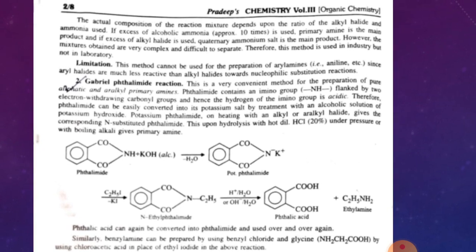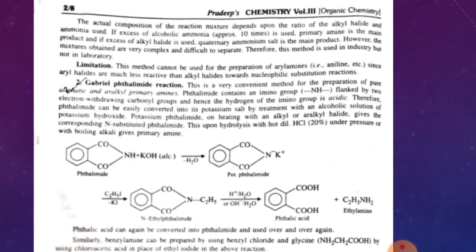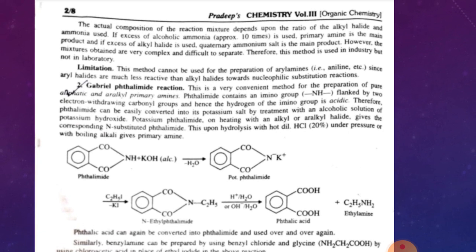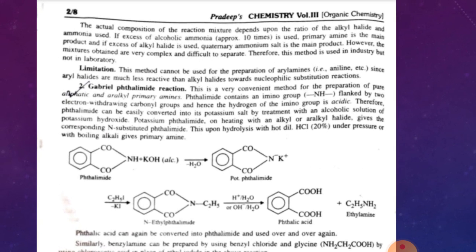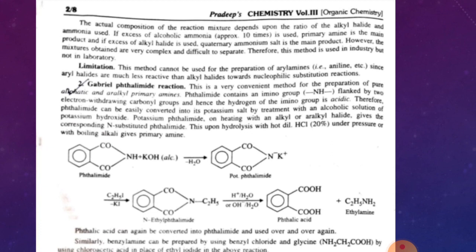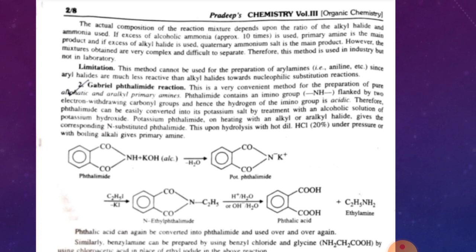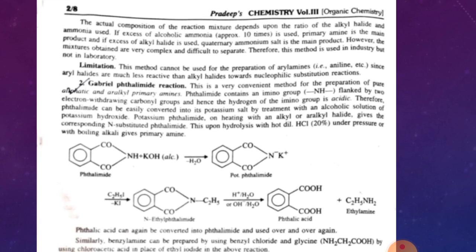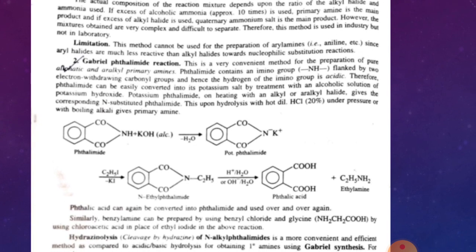This method has a limitation also. Aryl amines cannot be prepared by this method, because for preparing aryl amines you have to use aryl halides, and aryl halides are much less reactive in comparison to alkyl halides. So we cannot prepare aryl amines by this method.